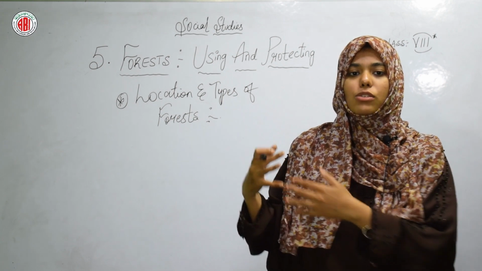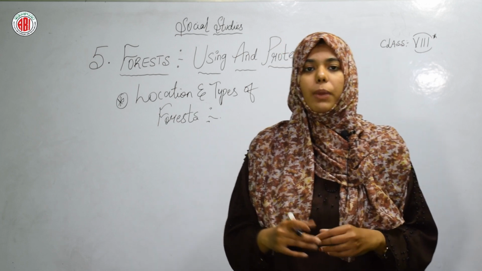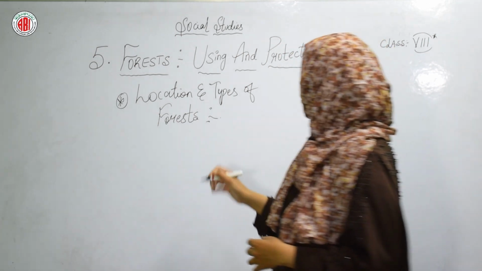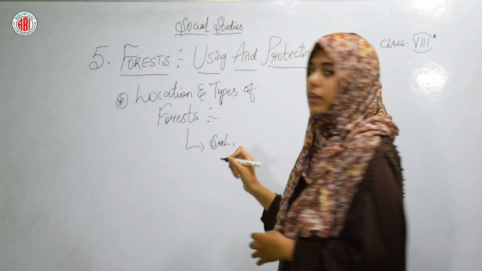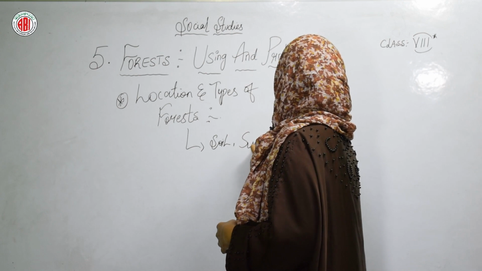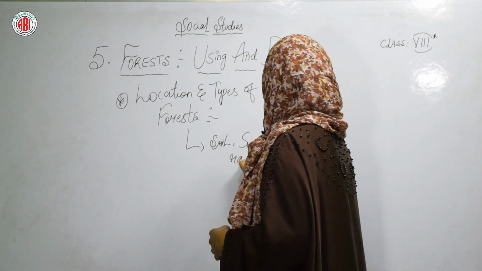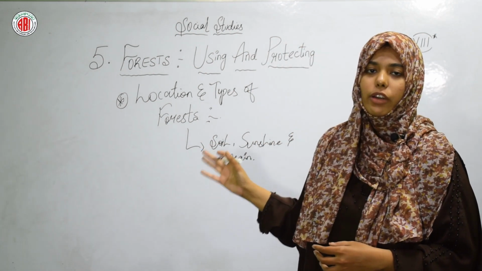So several thousand years ago, forests used to grow everywhere where there were basic essentials. What are those basic essentials? Where there is soil, sunshine and rain. These are the basic essentials which the forests need.